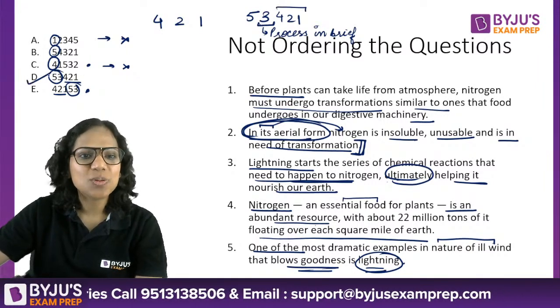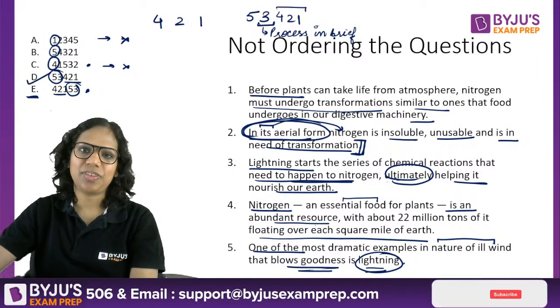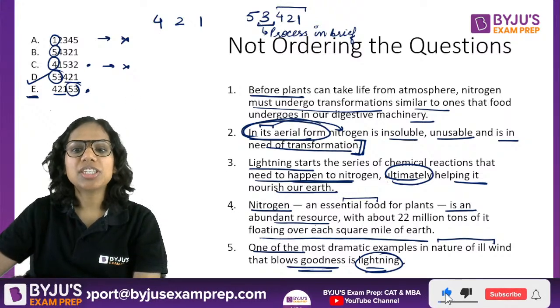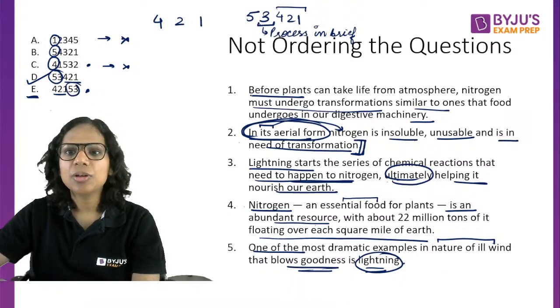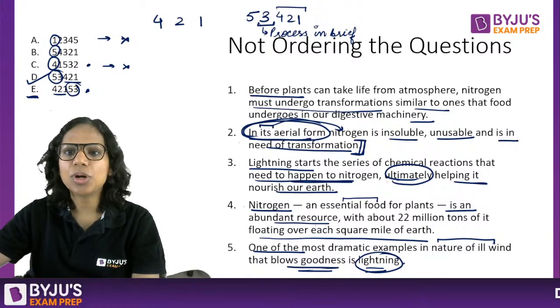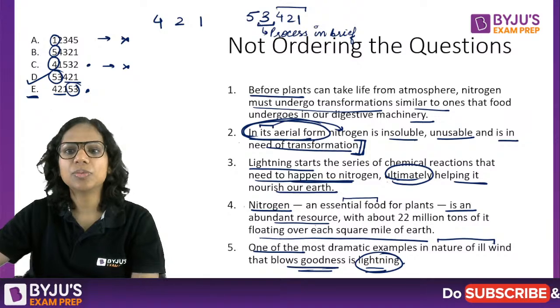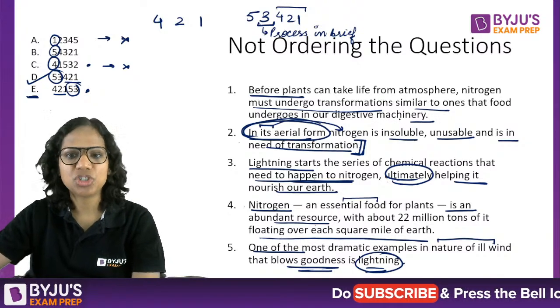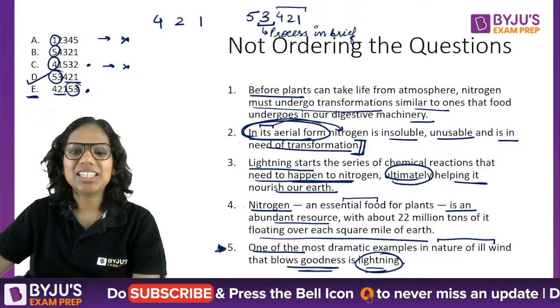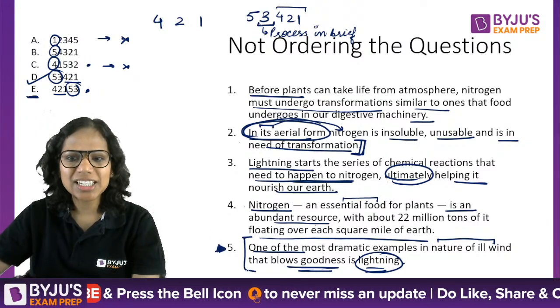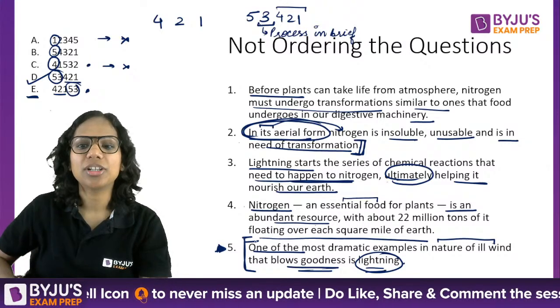So actually the sequence is D and not E. Okay, why? Because if you place this first, nitrogen, then in its aerial forms, then before it needs to, it must undergo transformation similar to the ones that food undergoes in our digestive machinery. Then suddenly if I start talking about lightning here, you see that this sentence does not talk about nitrogen at all.